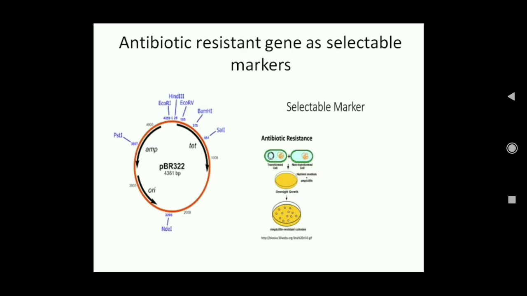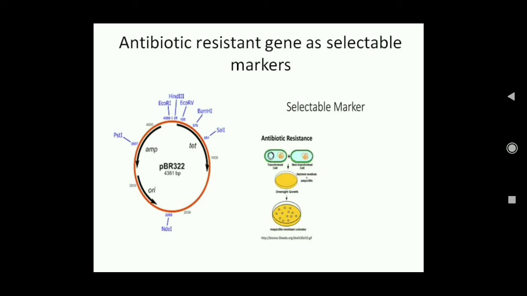Okay, let us see an example here. This is a plasmid pBR322, and it has two antibiotic resistant genes. One is the ampicillin resistant gene, another is the tetracycline resistant gene. That means the bacteria which will contain this plasmid will be resistant to both antibiotics, ampicillin and tetracycline. Now if we cut the tetracycline gene from the middle, and we insert the foreign DNA here, this tetracycline resistant gene becomes inactive.